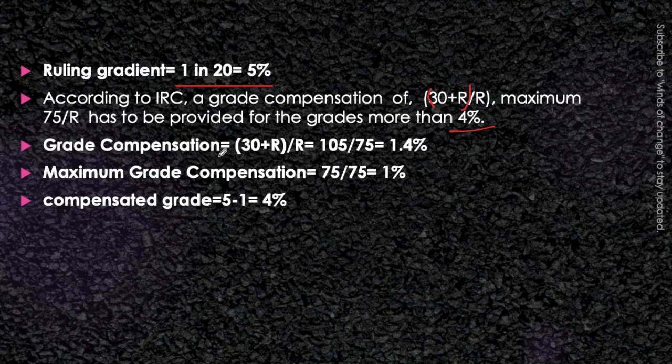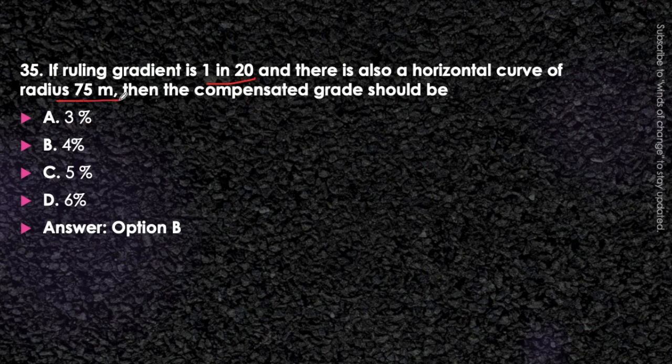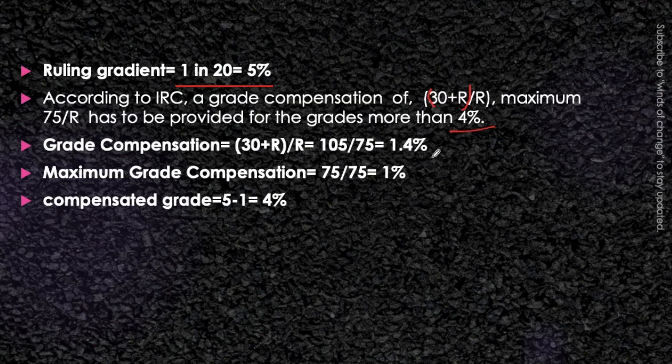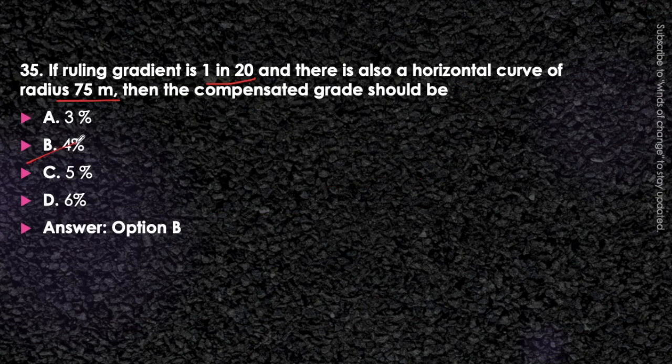Now grade compensation is equal to (30 + R)/R. In the first case it will become 105/75, since R is 75 meter as given in the question. So this will be 1.4%, and the maximum grade compensation, 75/R, that is 75/75, is 1%. So we cannot go beyond 1%. 1.4% is more than 1%, so obviously we will adopt 1% here. So the compensated gradient will become 5 minus 1, that is 4%. If the maximum grade compensation had been more than 1.4, then obviously we would adopt the 1.4 value. So the compensated grade will be 4%, that is answer B.